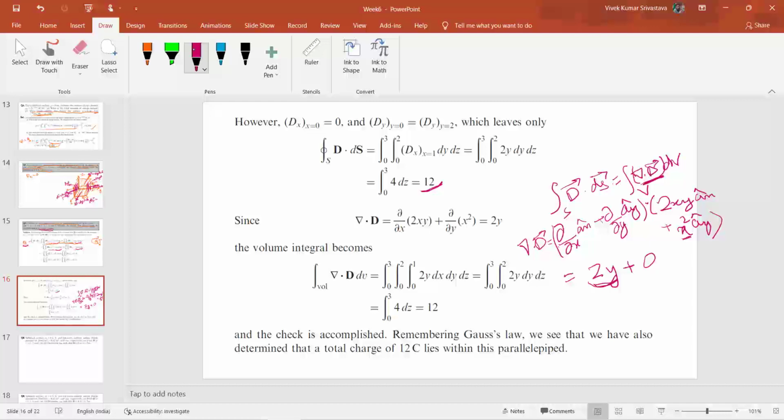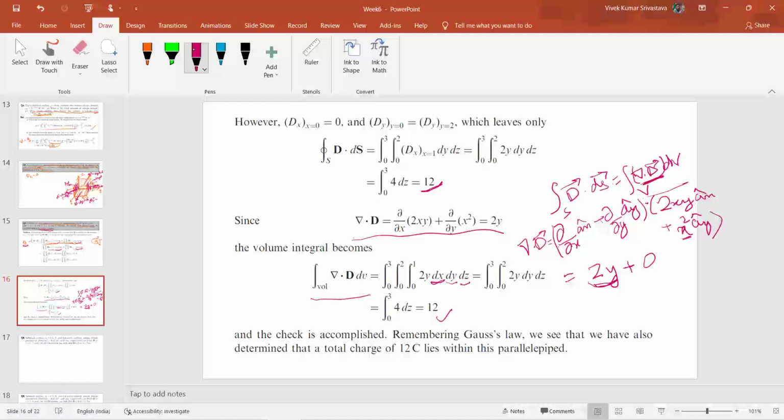Okay, so you can calculate the divergence of D first, and then for calculating the volume integral you have to just integrate over the volume from 0 to 1 along the x-axis, 0 to 2 along the y-axis, 0 to 3 along the z-axis. Then also you will get the same result, which is equal to 12 coulomb.